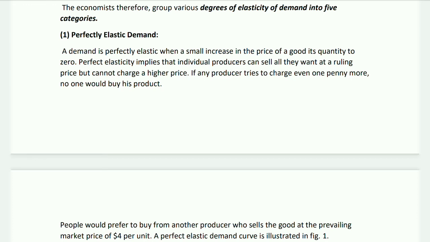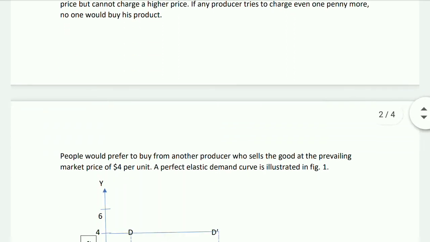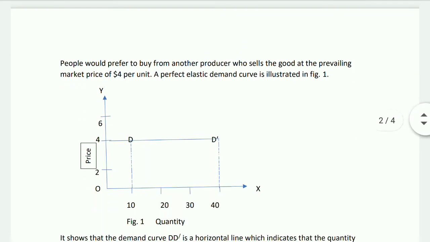Perfect elasticity implies that individual producers can sell all they want at a ruling price but cannot charge a higher price. If any producer tries to charge even one penny more, no one would buy his product. People would prefer to buy from another producer who sells the good at the prevailing market price of $4 per unit.